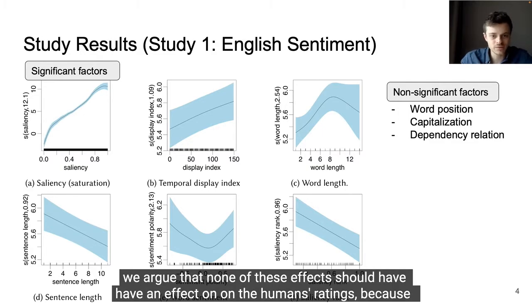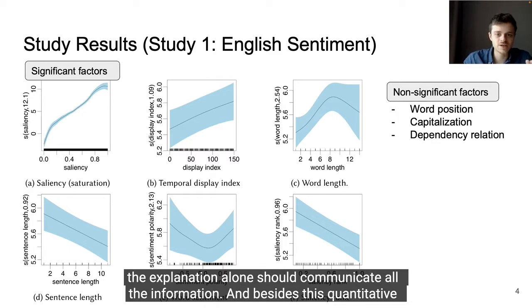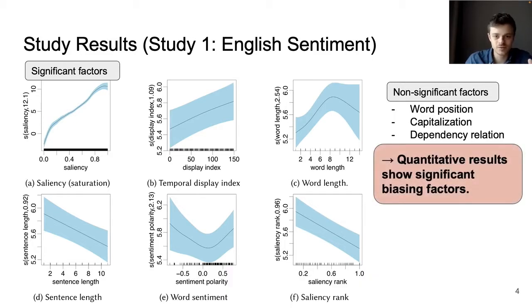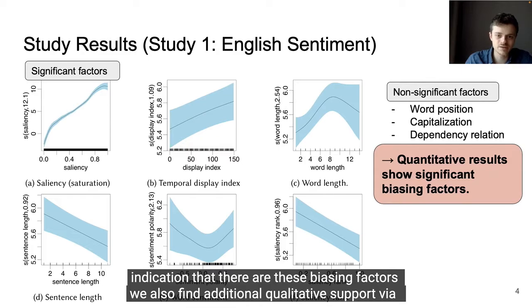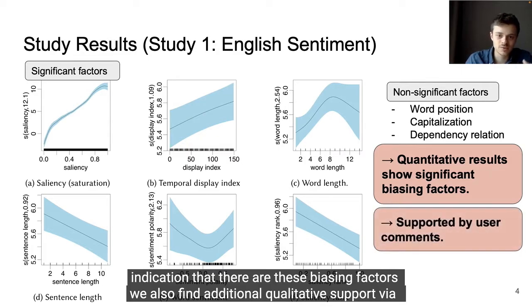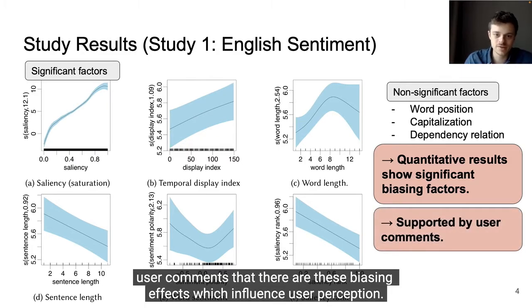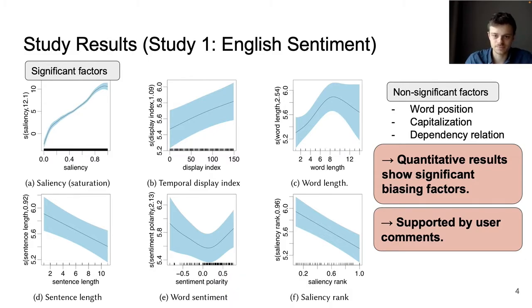And we argue that none of these effects should have an effect on the human's ratings, because the explanation alone should communicate all the information. And besides this quantitative indication that there are these biasing factors, we also find additional qualitative support via user comments that there are these biasing effects which influence user perception.